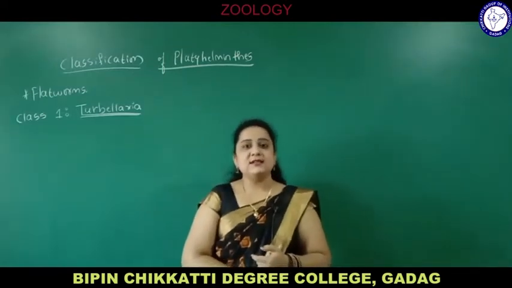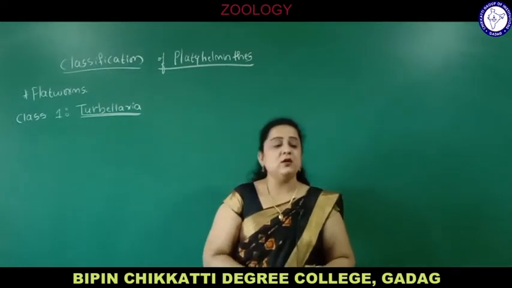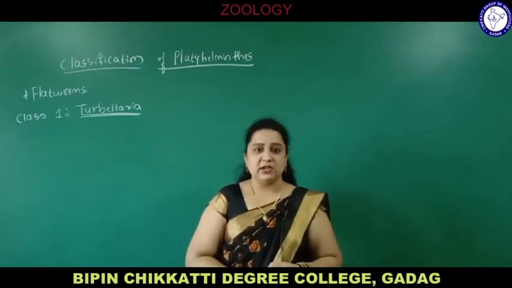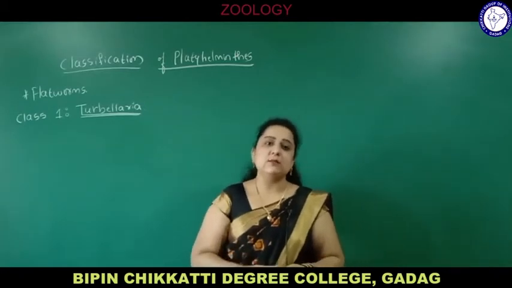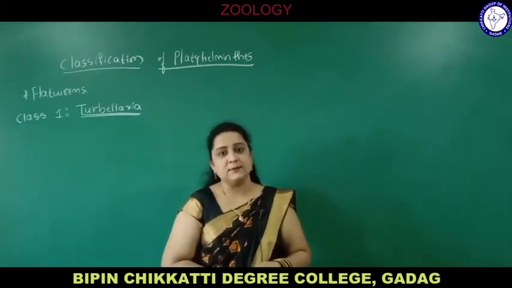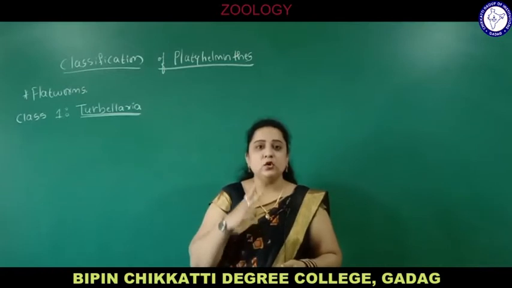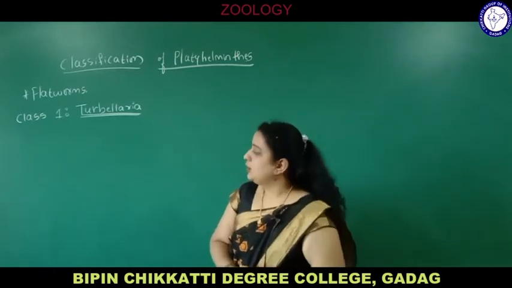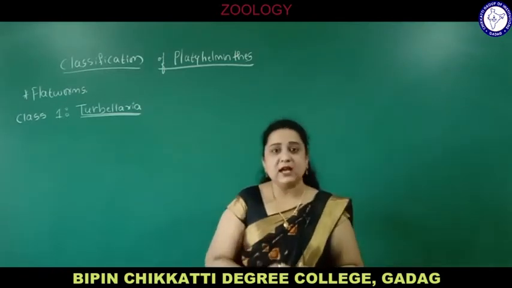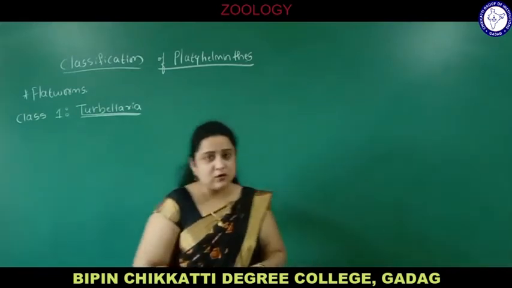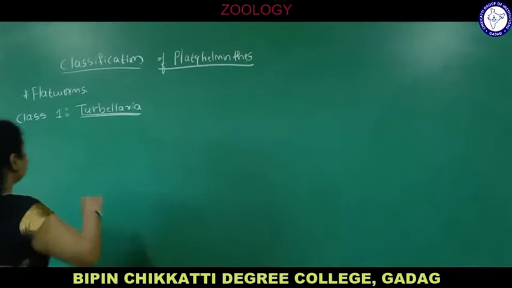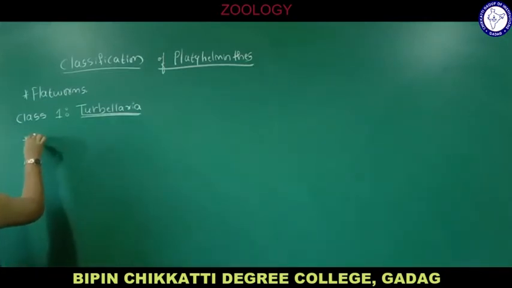Parasites are the organisms which depend on the host to obtain their nutrition. Depending on whether they live inside or outside the body of the organism, parasites are divided into two types, ecto and endoparasites. These Turbellaria are ectoparasites, meaning they live outside the body of the host and derive nutrition from outside the body.